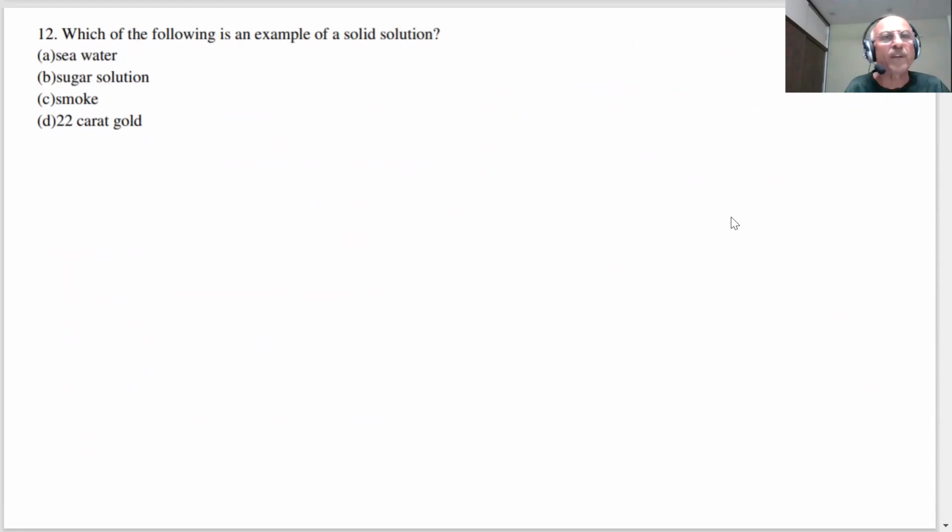Next question is coming, students. Which of the following is an example of solid solution? In solutions, how many types of solution have you studied? We have shown you solid solution, gaseous solution, liquid solution. Solid solution means there are two solids mixed here. Sea water is not the correct answer. Sugar solution, no, that's a true solution. Smoke is not, they are colloids.